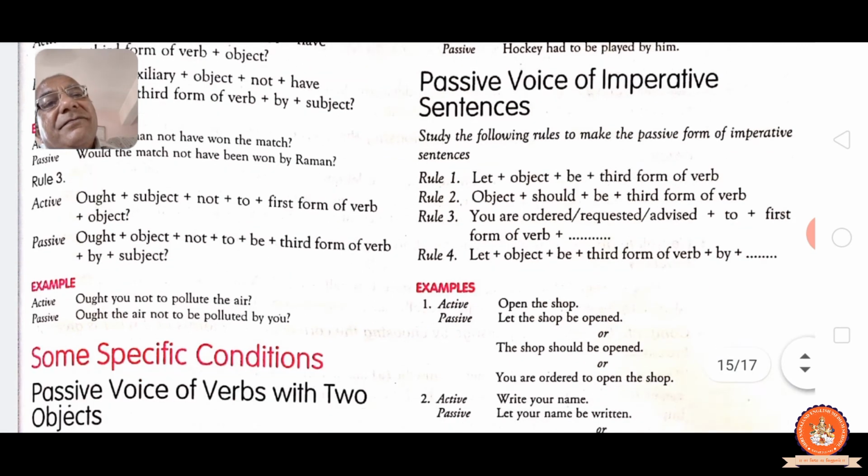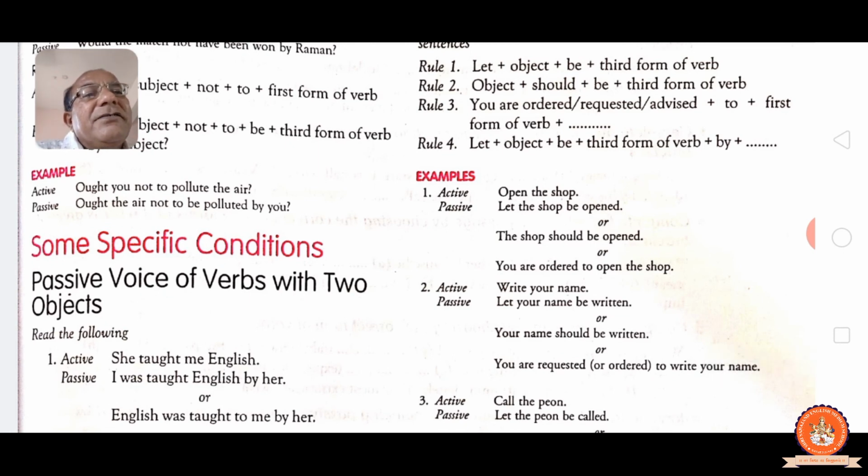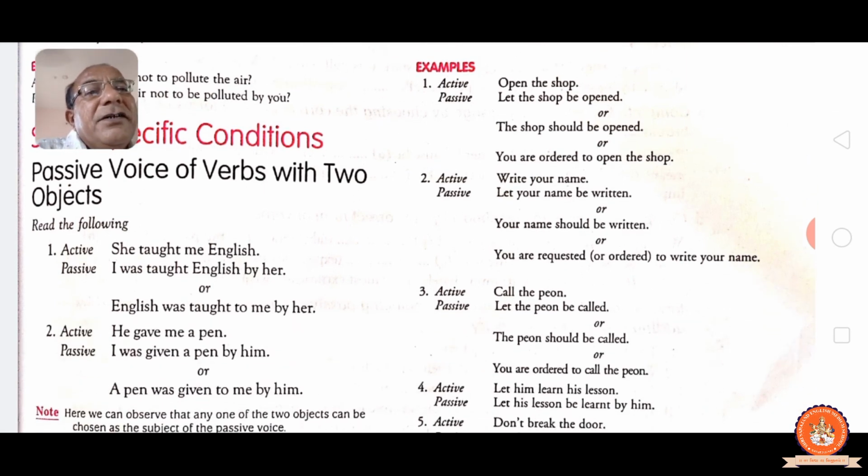Start with let also. The shop should be opened, like this also, or you are ordered to open the shop. Anyway, you can write by using let, by using should, or by using ordered, requested, like this. Write your name. Let your name be written. Your name should be written, or you are requested or ordered to write your name. Call the peon. Let the peon be called. See, the peon should be called, or you are ordered to call the peon. Out of three, any one way you can write.